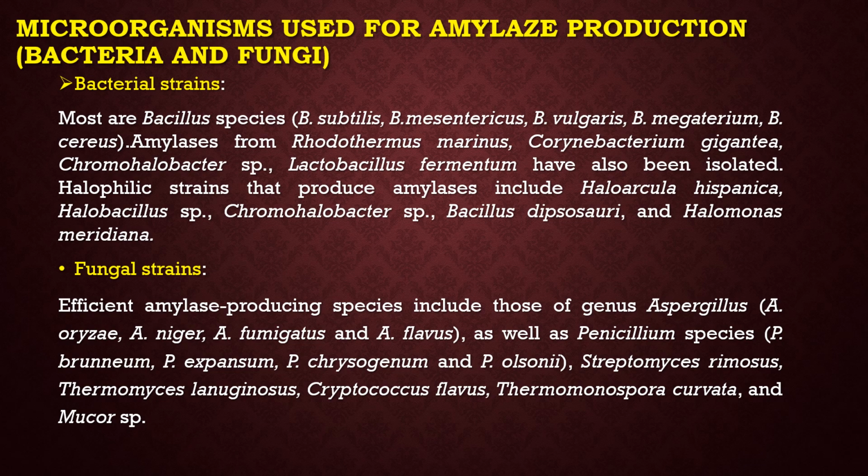A few fungal strains producing amylase are Aspergillus oryzae, Aspergillus niger, Aspergillus fumigatus, and Aspergillus flavus, as well as Penicillium species such as Penicillium brunneum, Penicillium expansum, Penicillium chrysogenum, and Penicillium olsonii. Streptomyces, Rhizopus, Thermomyces lanuginosus, Cryptococcus flavus, Thermomonospora curvata, and Mucor species can also produce amylase.